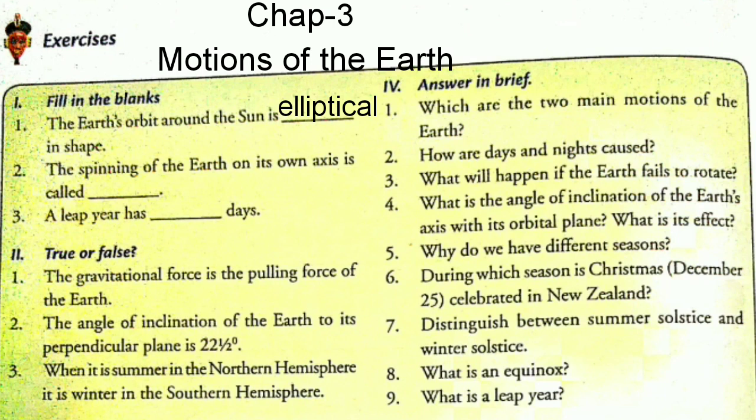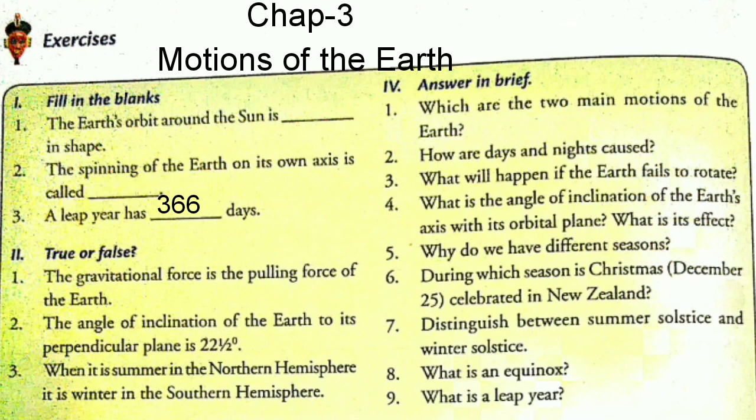Number 2, the spinning of the earth on its own axis is called dash. Very easy, when the earth spins on its own axis, it is called rotation. So, here it is called rotation. A leap year has dash days. A leap year has 366 days.